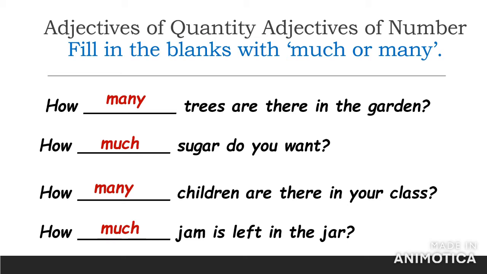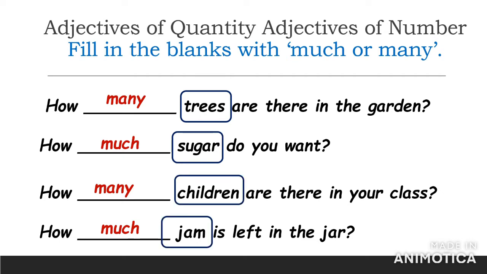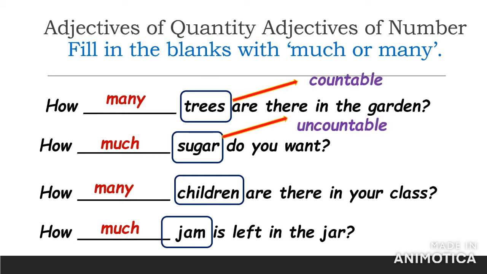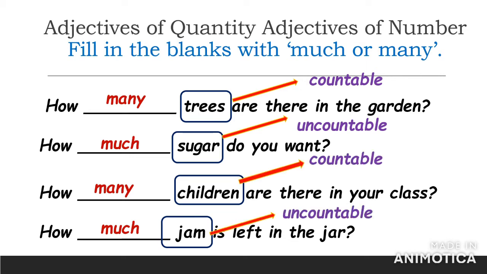Now these nouns are trees, sugar, children and jam. If you look at these nouns, you realize that some are countable and some are uncountable. Trees is countable, sugar is uncountable, children is countable and jam is uncountable.